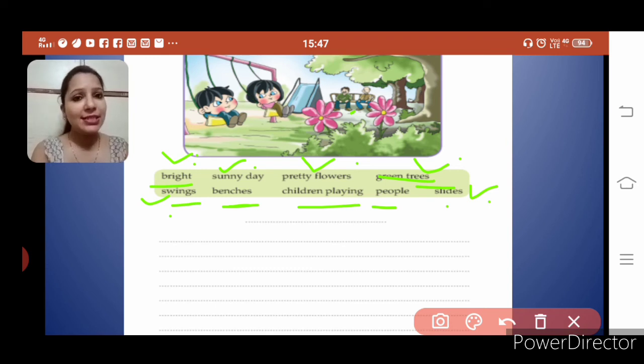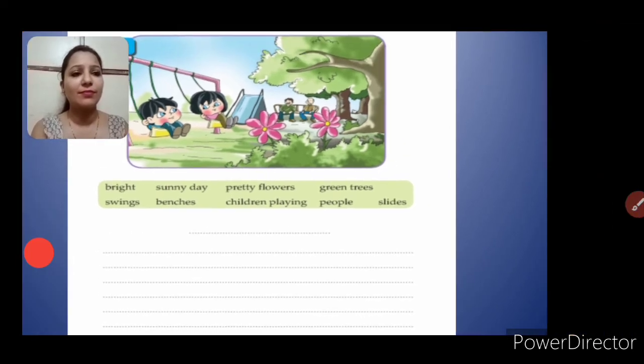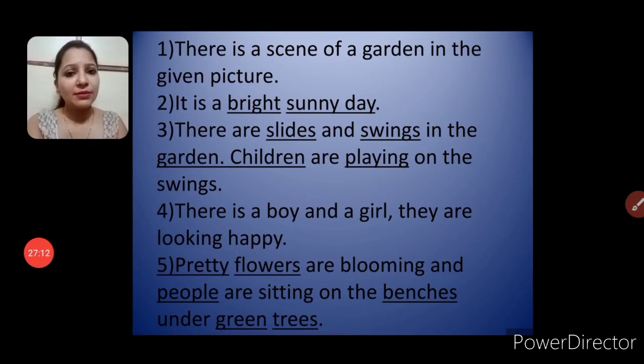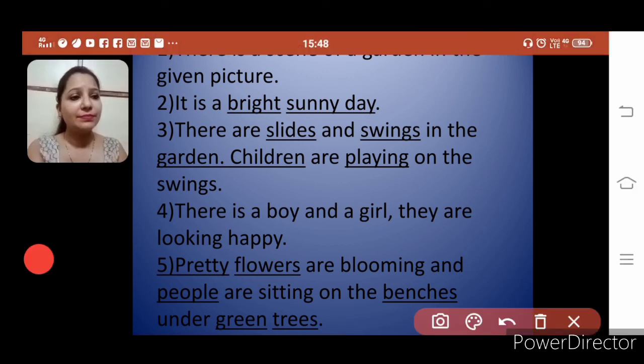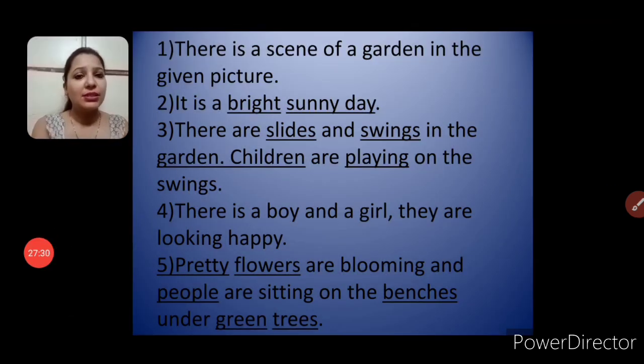Okay, now let's see what are the sentences. Now children, see the sentences. There is a scene of a garden in the given picture.